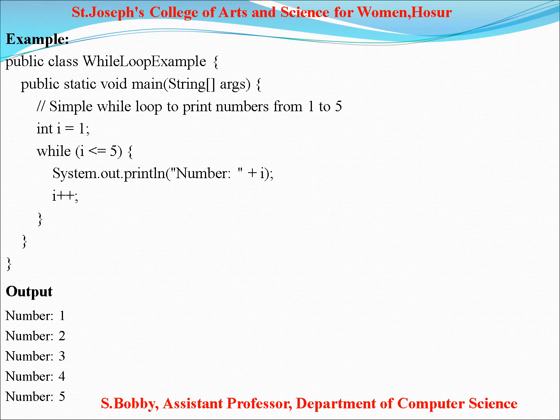Example program: a simple loop to print the numbers from 1 to 5. int i = 1; while i <= 5, System.out.println("Number: " + i), i++, incrementing the i. This is unlike the for loop. Here the condition and the incrementation are separate.